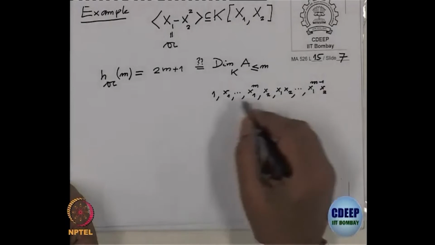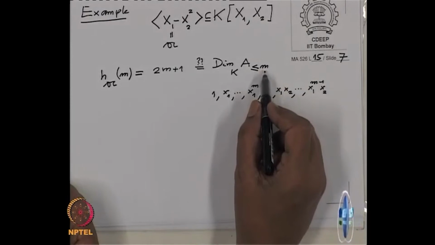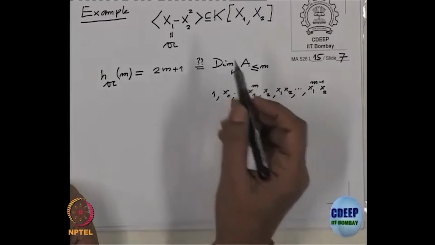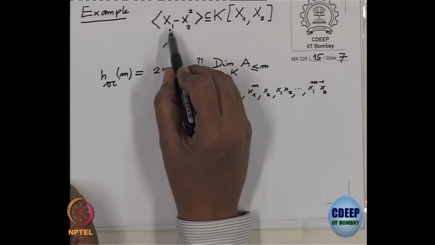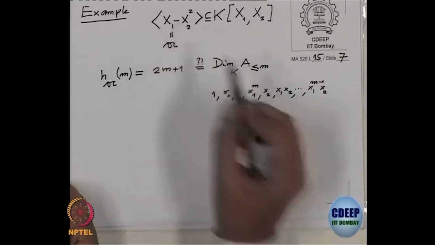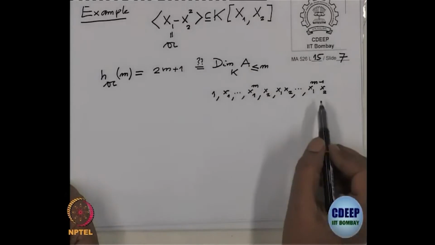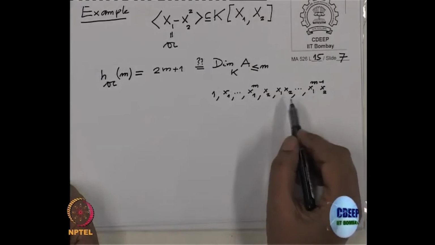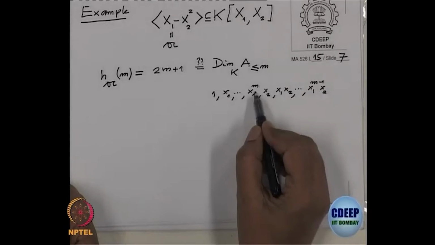This is in fact the basis of this, because what do you need? You need polynomials of degree smaller or equal to m. And whenever there is x2 square, I will replace it by x1. So, I do not need x2 square. So, this is a basis, and how many of them are there? These are m, these are m, so 2m, and this is 1.